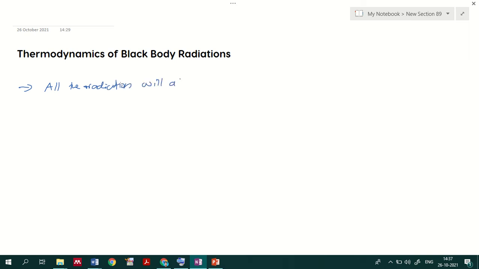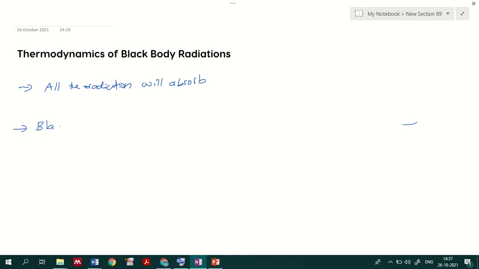So here we will be considering a black body cavity. Within the cavity all the radiations are absorbed, and radiation can be identified within the cavity.